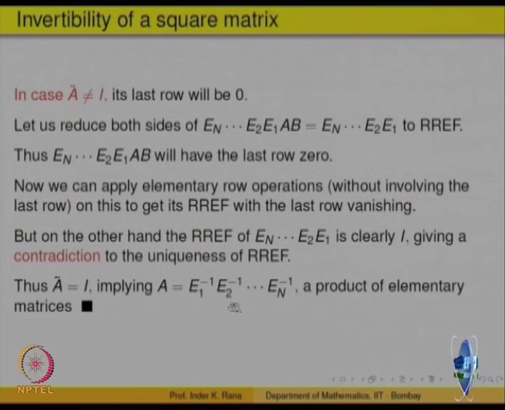Clear? But if E1, E2, ..., En are elementary, their inverses are also elementary matrices. So here is a fact which we should have observed earlier. If you take an elementary matrix which is invertible, for example, interchange of row I with J, what is the inverse? J with I, that is again an elementary matrix, again a row operation only.